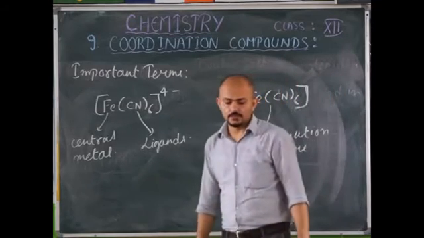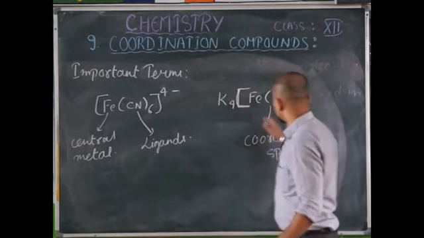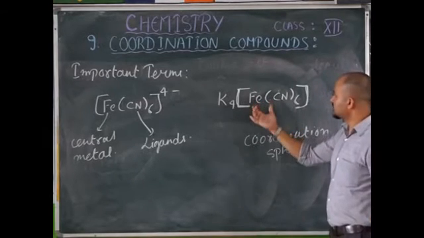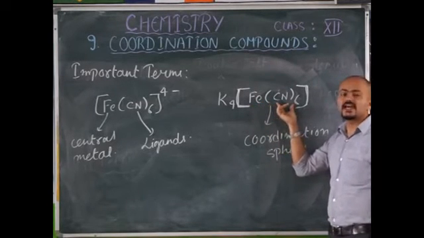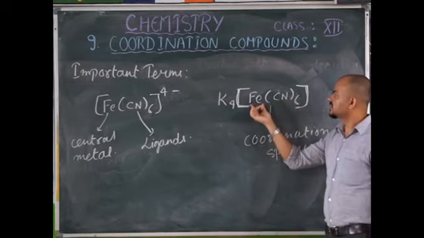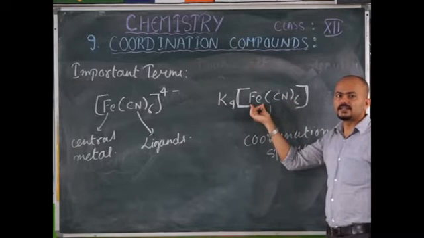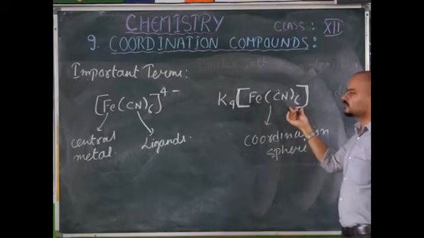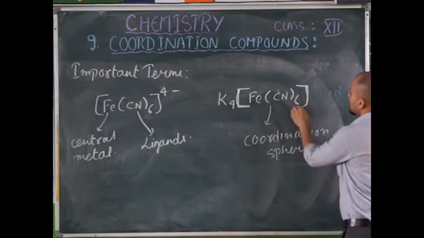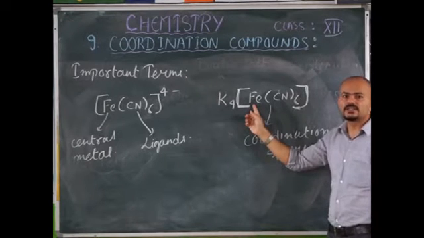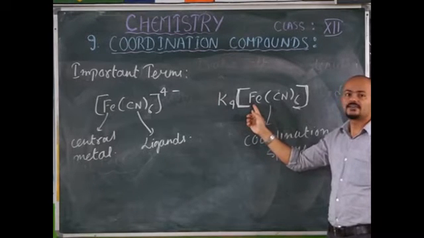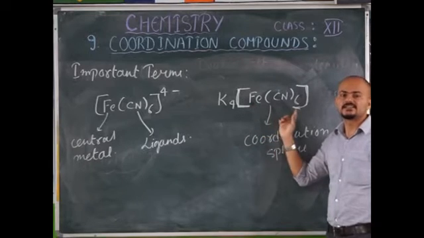Now let's discuss coordination number. Coordination number here in this case is the number of ligands which are directly coordinated with the central metal ion. Therefore, what is the number of ligands in this case? It is 6. Therefore, its coordination number is 6. That is, the coordination number of the Fe2+ ion in this complex is 6.